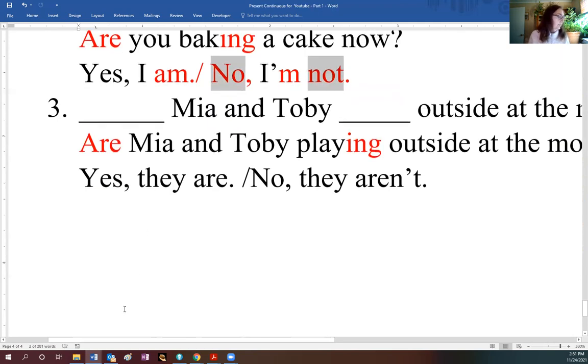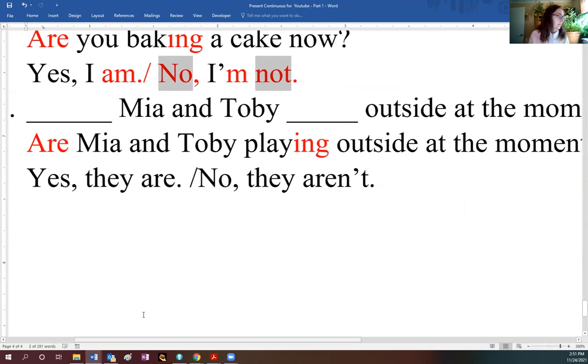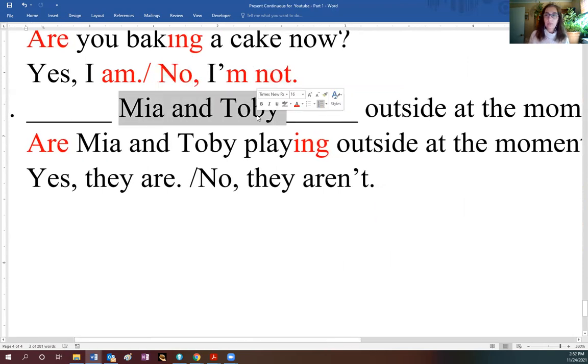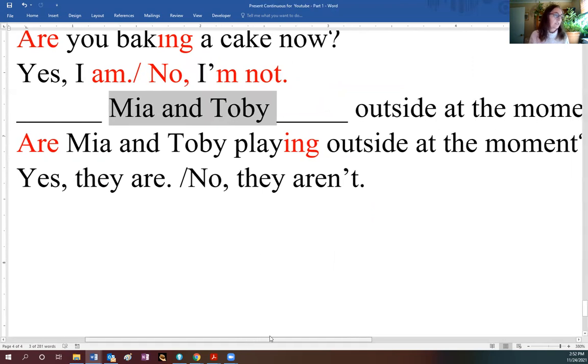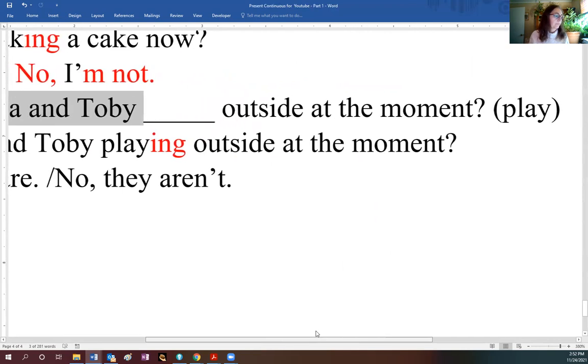Okay, now in number 3, we have Mia and Toby. So Mia and Toby, they are 2 people. Even if you think about it as plural, so I have to use are, or if you think about Mia and Toby, it will be they. So you have they are. Outside at the moment, and the verb is play.